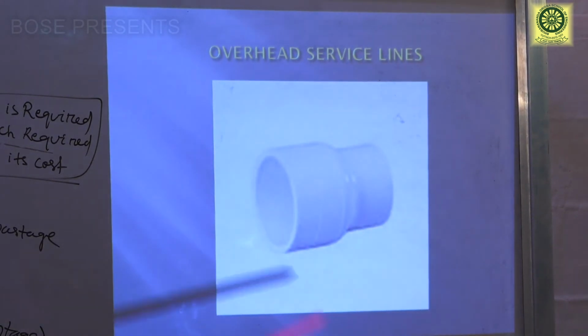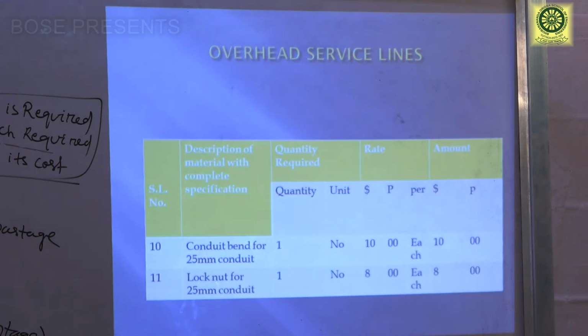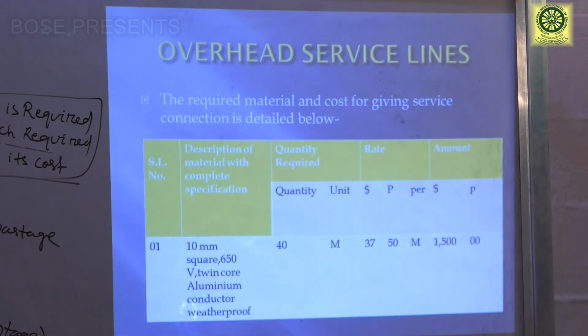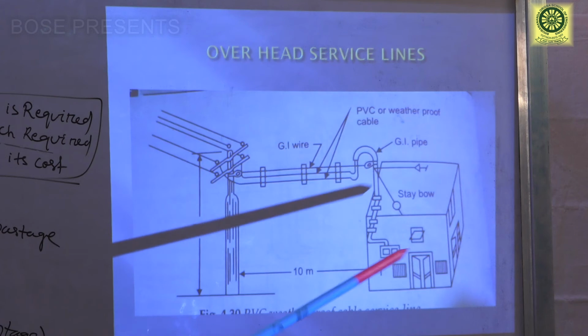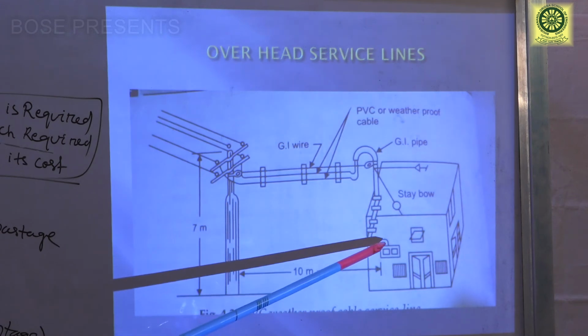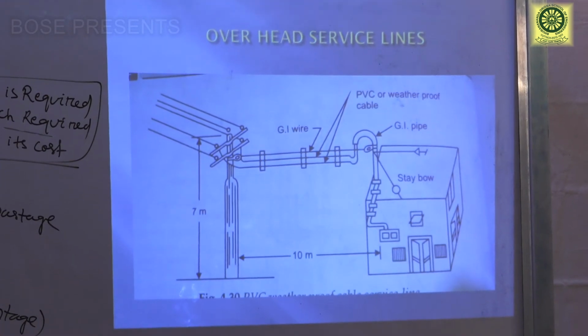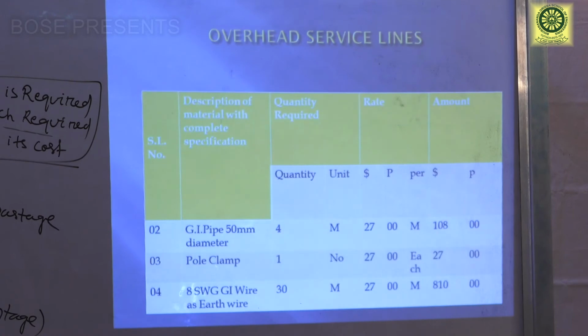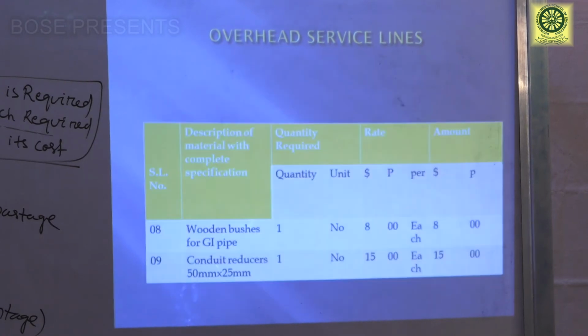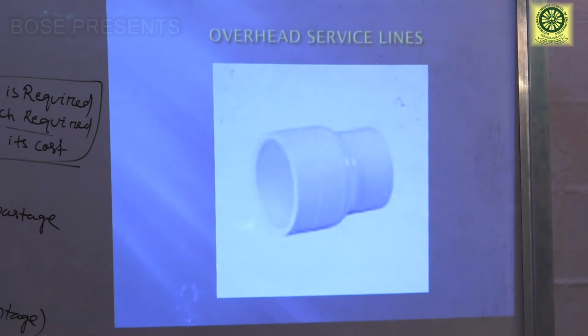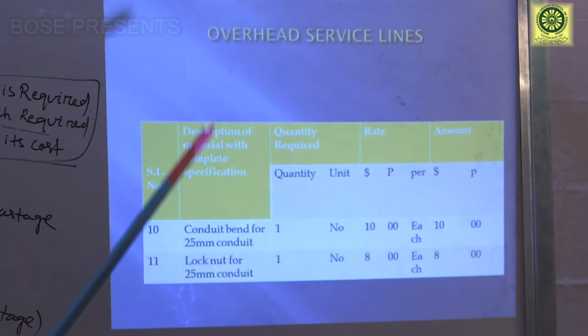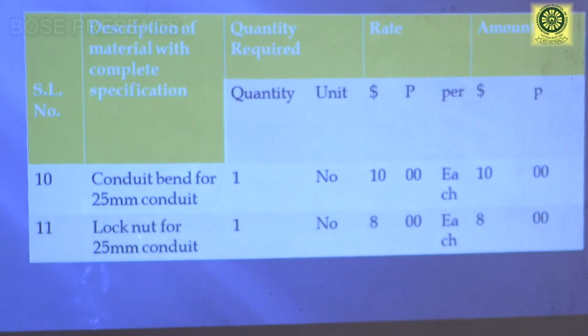This is the conduit reducer. Next, conduit bend. One conduit bend is required because in the figure here one bending is required. From floor to the service board, one bending is required. So, conduit bend, one number required, so its cost is 10 rupees.